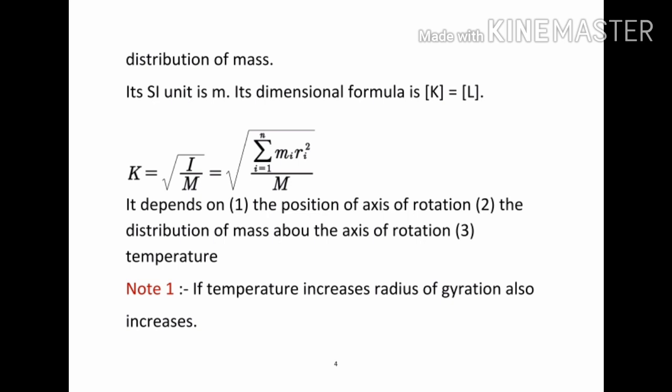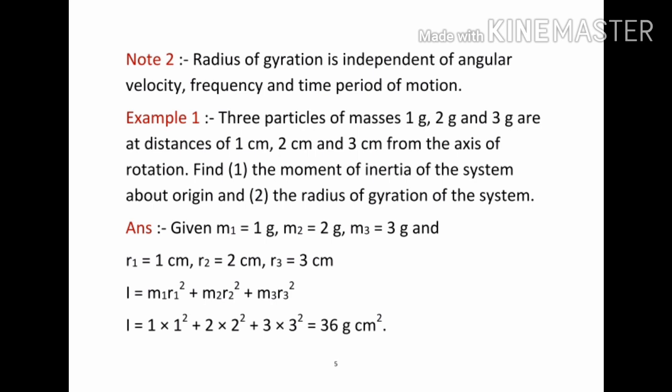This radius of gyration depends on three factors: first, the position of the axis of rotation; second, the distribution of mass about the axis of rotation; and next, temperature. If temperature increases, generally the radius of gyration also increases. Radius of gyration is independent of angular velocity, frequency, and time period of motion. So that is about the moment of inertia of a system of particles.